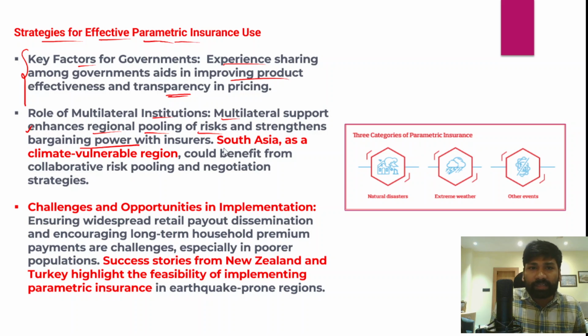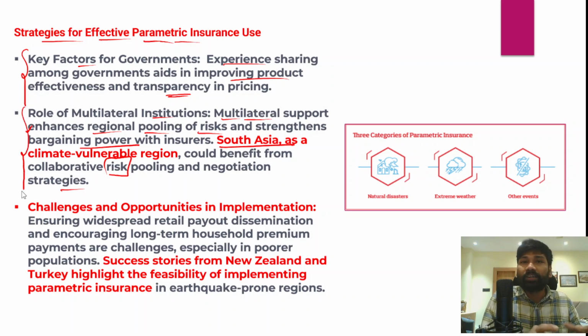And without a doubt, we can say that South Asia is one of the most vulnerable and disaster prone regions. South Asia could actually benefit from collaborative risk pooling and negotiating strategies with the support of multilateral organizations. So all countries which are risk prone, disaster prone and vulnerable can pool their regions, and they can bargain better with the parametric insurance provider.